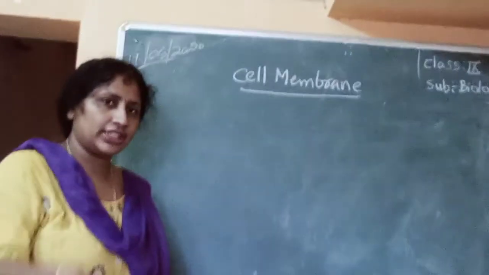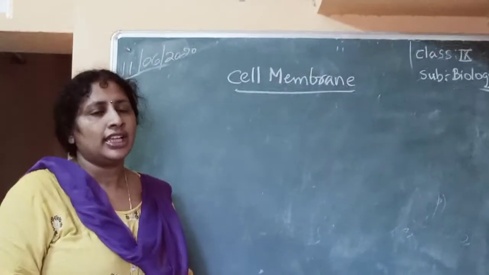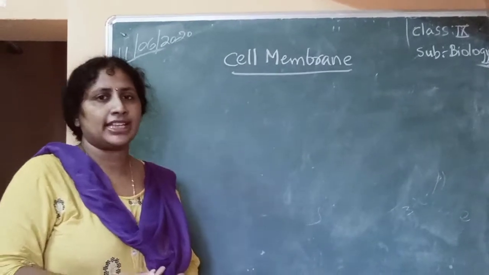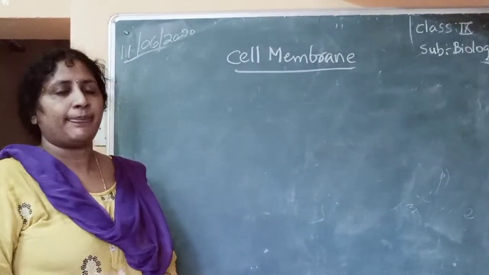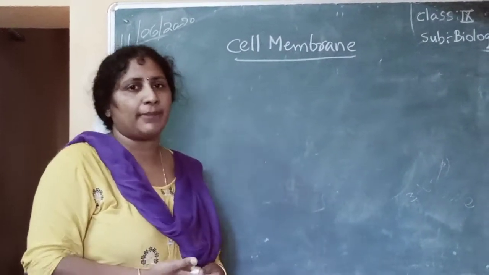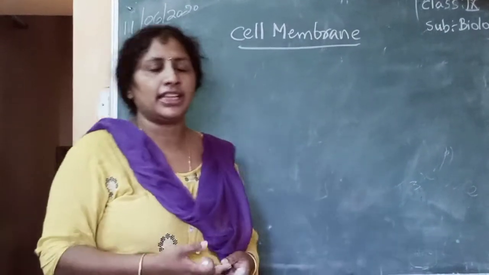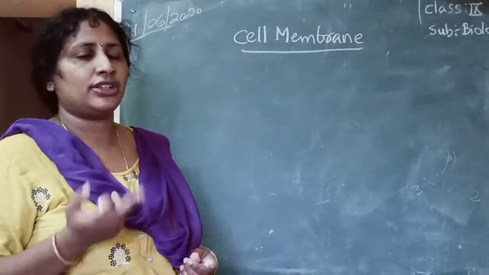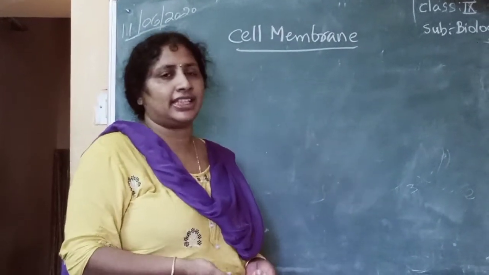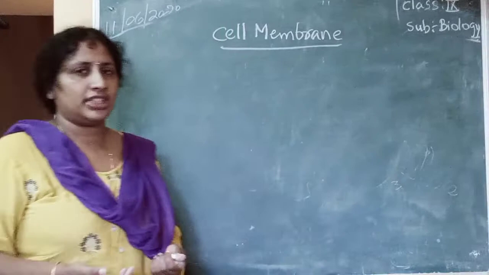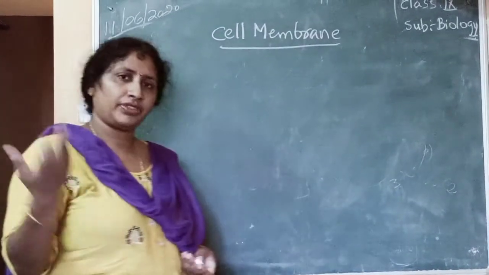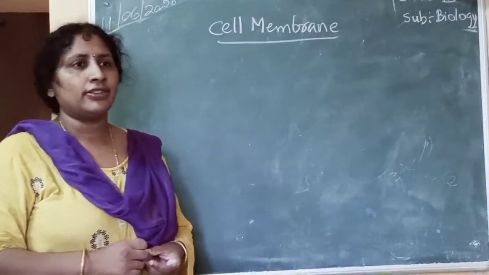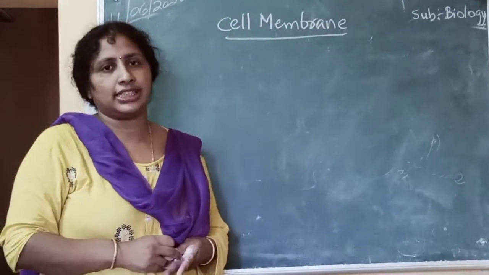So what are the differences between plant cell and animal cell? Cell wall is present in the plant cell, absent in the animal cell. Plastids are present in the plant cell, absent in the animal cells. Centrosomes are present in the animal cell, absent in the plant cell. There are different structures, we will discuss them further.